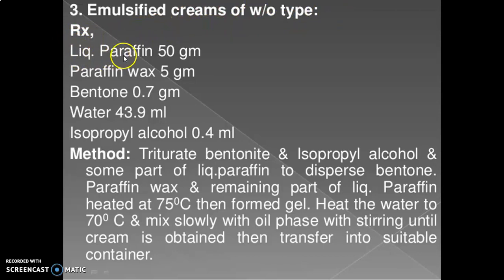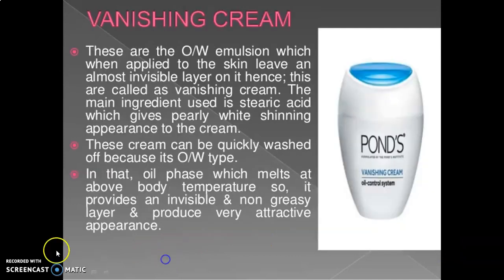Rx, the formula is given: liquid paraffin 50 gram, paraffin wax 5 gram, bentone 0.7 gram, water 43.9 ml, isopropyl alcohol 0.4 ml. Method of preparation: triturate the bentone and isopropyl alcohol and some part of the liquid paraffin to disperse the bentone. Paraffin wax and the remaining part of the liquid paraffin are heated at 75 degrees Celsius. Then form a gel, heat the water to 70 degrees Celsius and mix slowly with the oil phase with stirring until the cream is obtained. Then transfer into a suitable container.